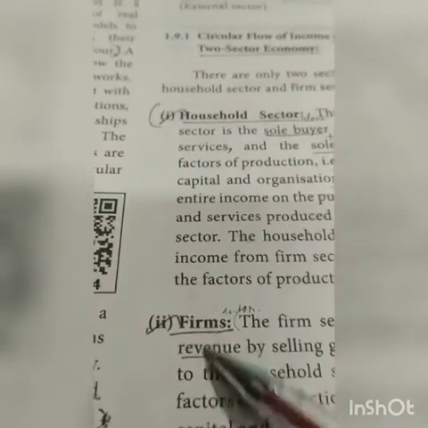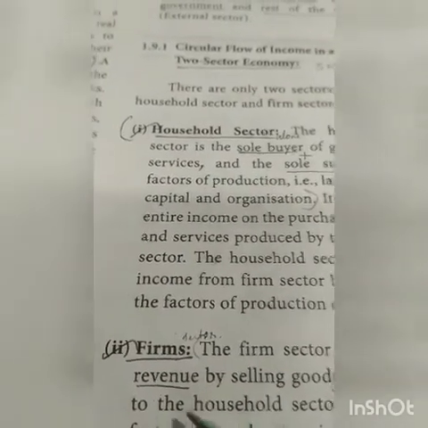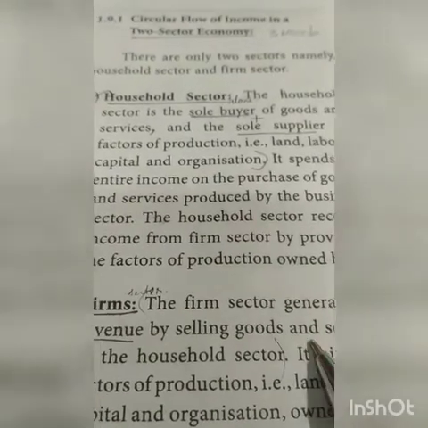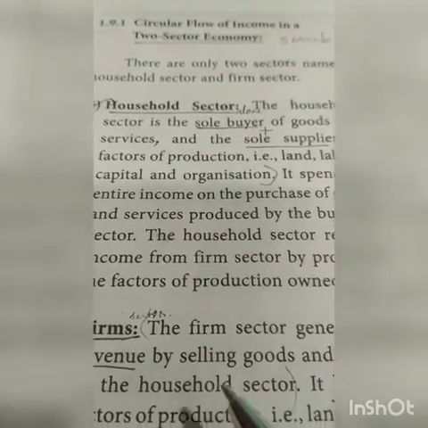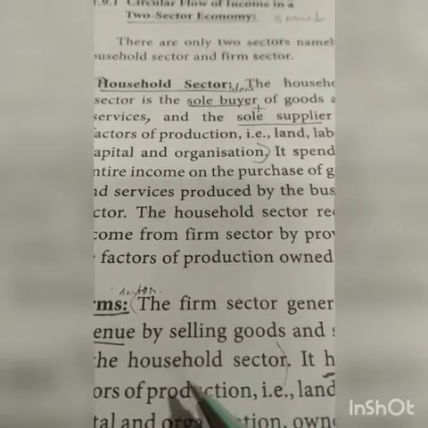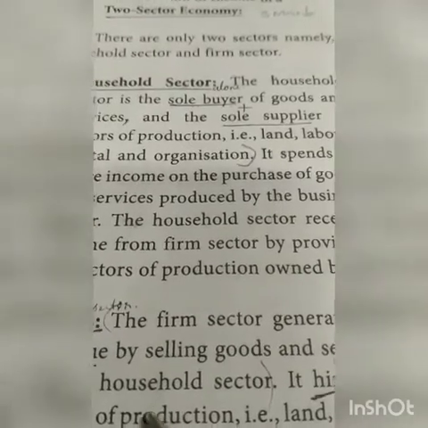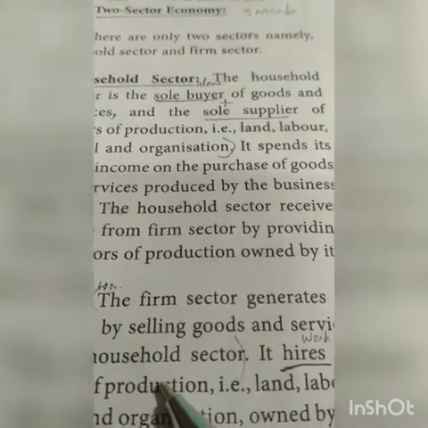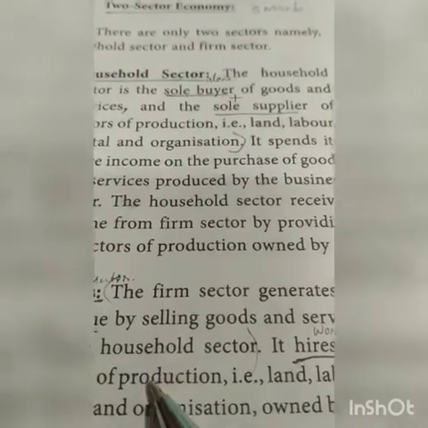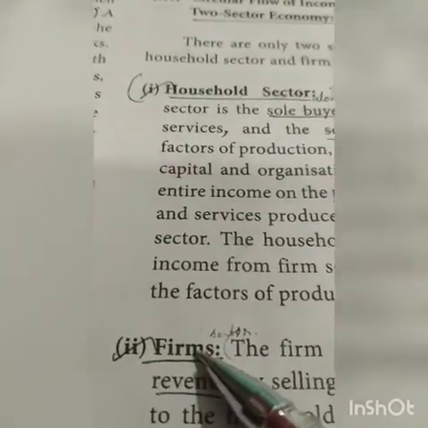Next, firm sector. This sector sells goods and services to the household. After selling the goods, the firm sector earns revenue from the household sector. Factors of production belong to the household sector. The firm sector sells its entire output to the household sector.